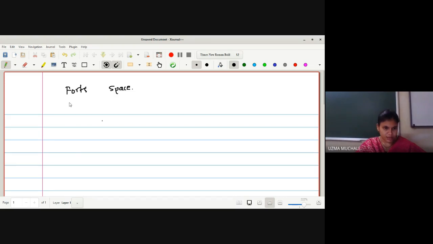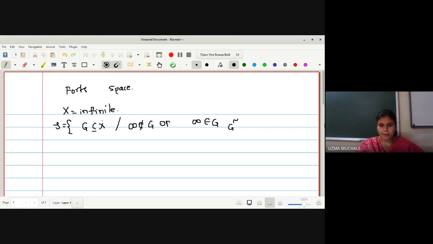Okay, so the Ford space, how is it defined? Let X be an infinite set. And what is the topology tau? Tau is defined by G a subset of X, with the condition that infinity is not a member of G. To be a member of tau, there are two categories. Either infinity is not a member of G, or, in the other case, if infinity is a member of G, the condition is that G complement must be a finite set.